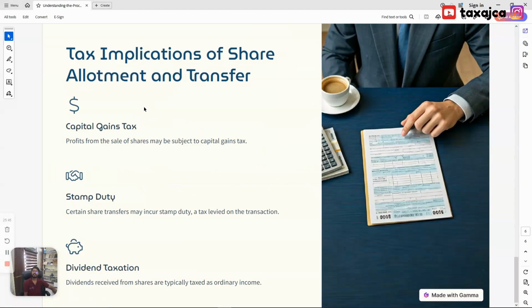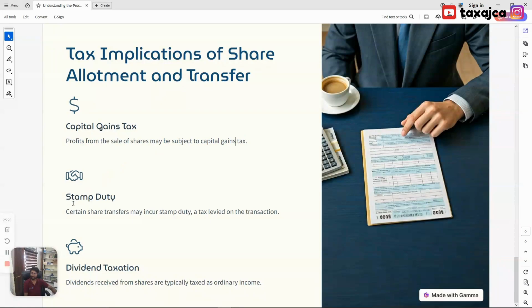What are the tax implications that are applicable in such a scenario? The first one, and the most common of them, is the capital gains tax. Shares are a type of capital asset. So if we transfer shares, we are earning capital gains. So we must pay tax on that.